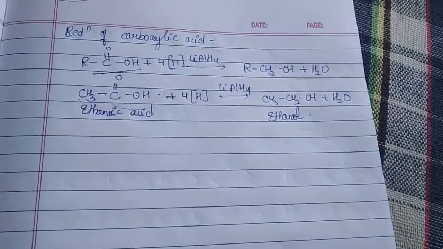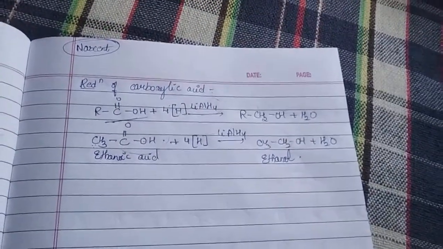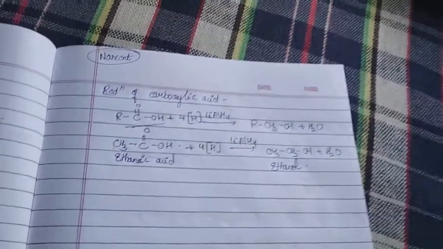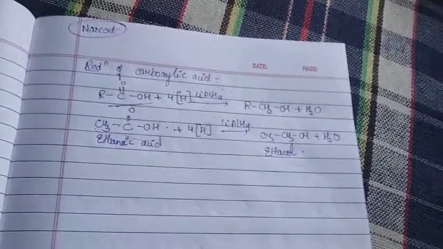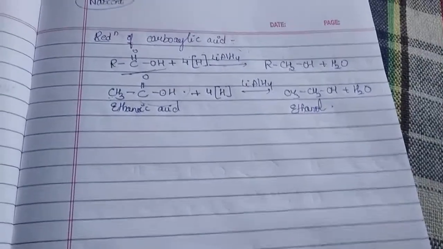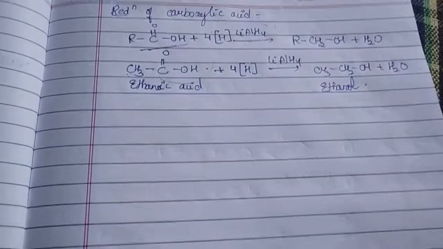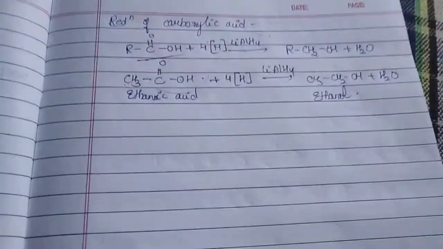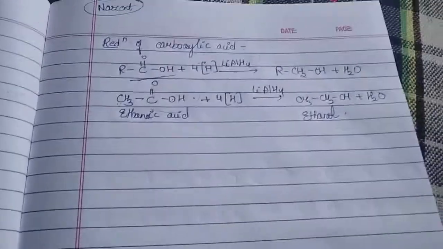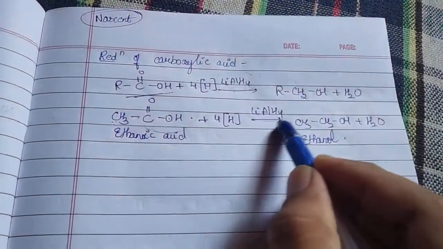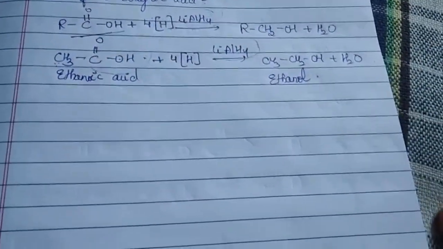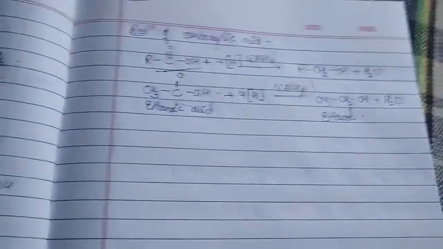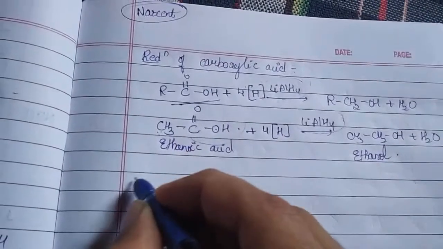So this could be a question: how can you convert ethanoic acid to ethanol? Give the reaction. What do you have to think here? We have to convert acid to alcohol. What is the step we know? Yes, by the reduction process. But converting acid to alcohol is not quite an easy job. So we require a strong reducing agent, and that strong reducing agent is lithium aluminium hydride. Is that clear? Okay.